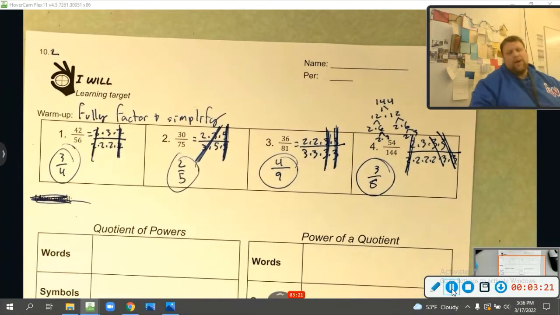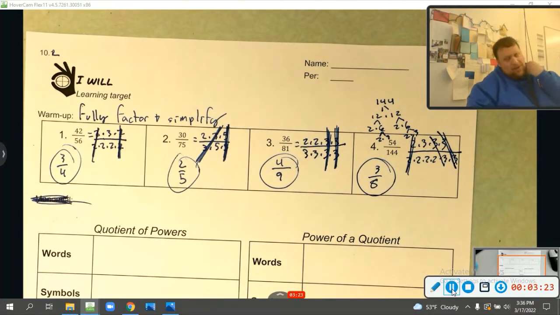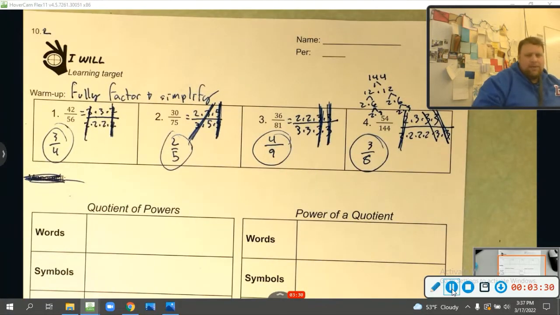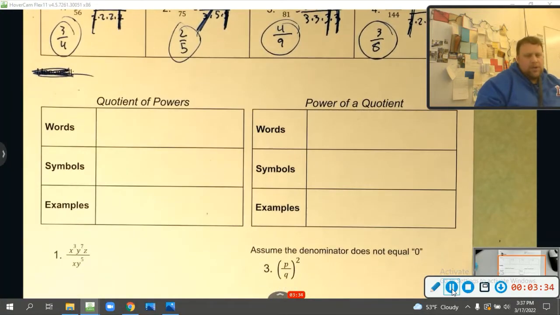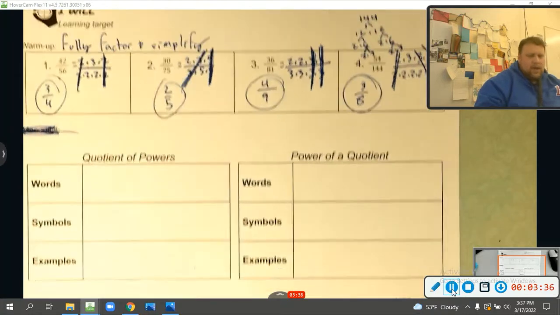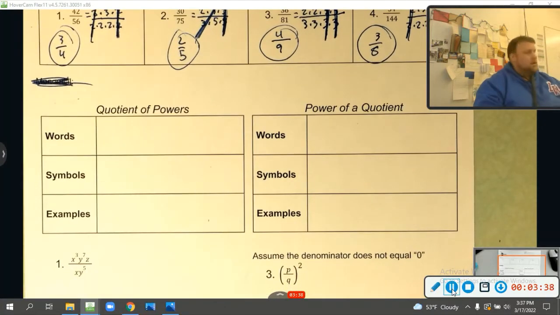I know it's a weird way to solve those, right? Back in the day, you probably learned those in 3rd or 4th grade, factor trees for least common multiples or greatest common factors. But I'm doing it to demonstrate what you're going to see here in a minute. So we're going to talk about quotient of powers. This time we're looking at the division properties of exponents. Okay, so let's take a look at that.